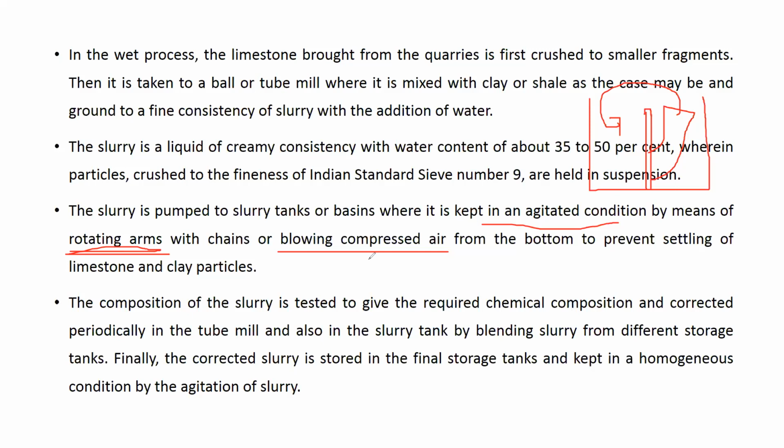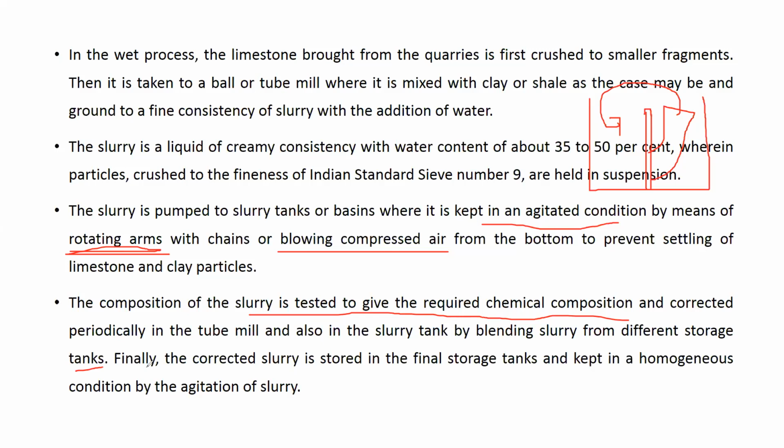This must be done, otherwise all the particles will settle at the bottom and only water will remain at the top. Next, the composition of the slurry is tested to give the required chemical composition, and corrected periodically in the tube mill and also in the slurry tank, by blending slurry from the different storage tanks. In the cement industry, different storage tanks will be there for other raw materials.